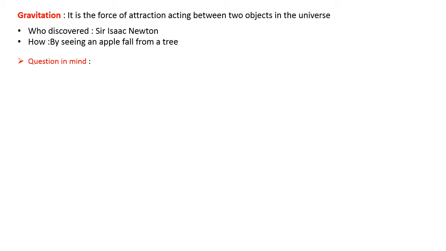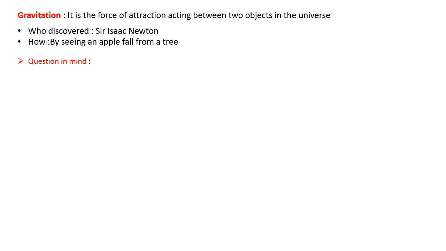Suppose instead of Newton, someone else was sitting, and he saw the apple fall. Okay, he would think, good, I got something to eat. He would pick up the apple, eat it, and finish the thing. No, Newton started thinking about why that apple fell down. So that is how different questions came in his mind.